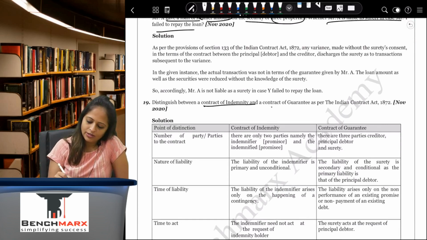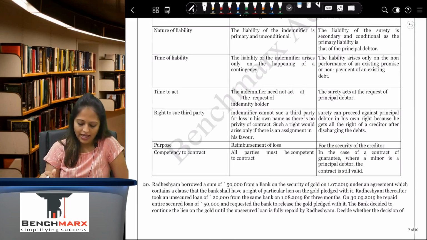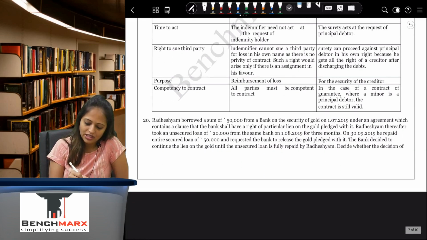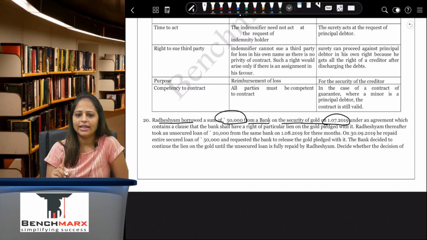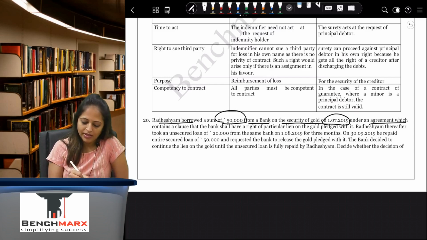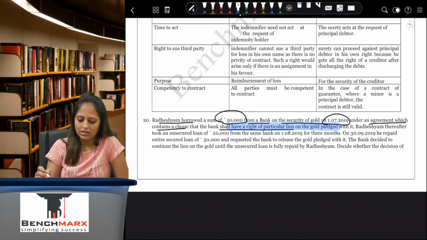Distinguish between contract of indemnity and contract of guarantee. Next is, Radheshyam borrowed a sum of rupees 50,000 from a bank on security of gold on 1st of July 2019 under an agreement which contains a clause that the bank shall have a right of particular lien on the gold pledged with it.